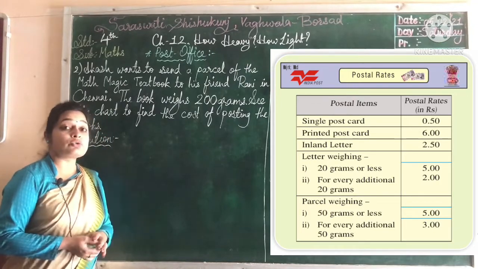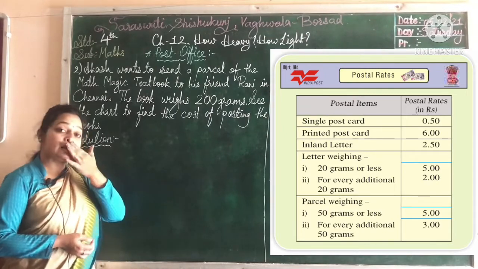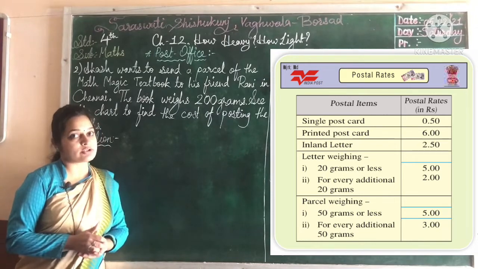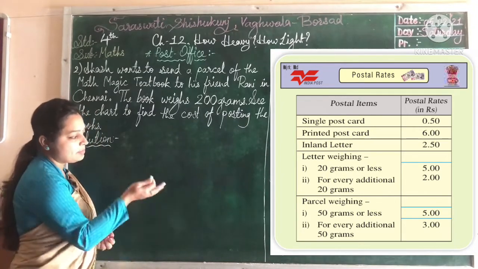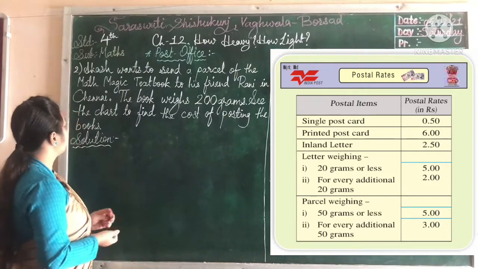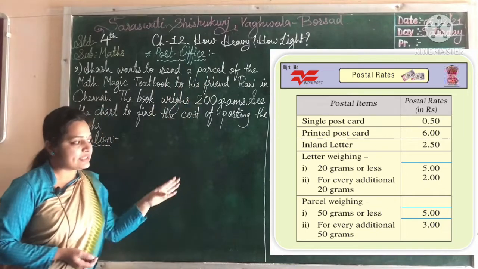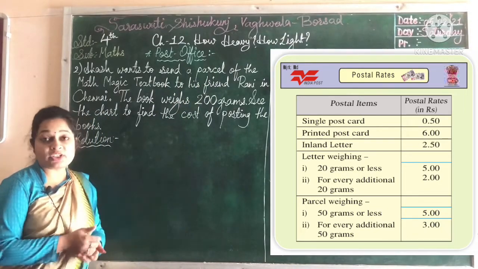Now we know that the total weight of the book is 200 grams, and using the chart given here, we have to find the total cost. It is a parcel, and the parcel rate given to us is rupees 5 for 50 grams.